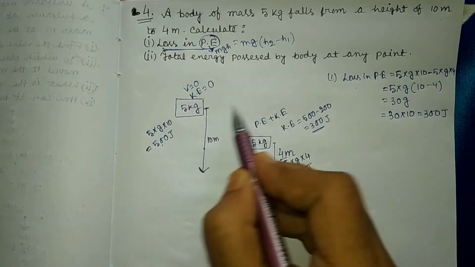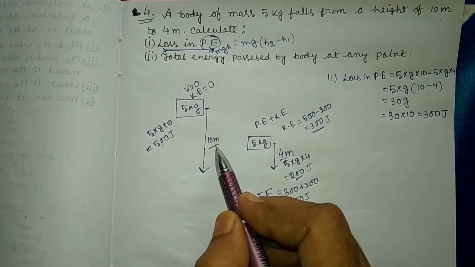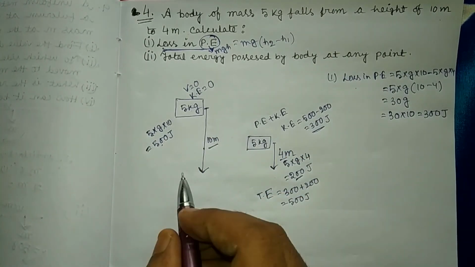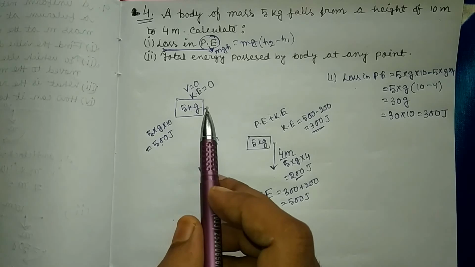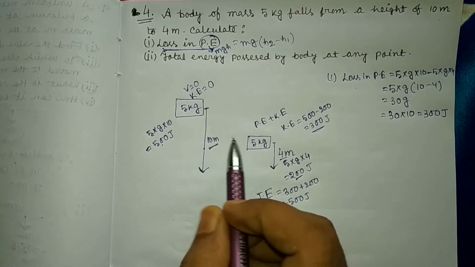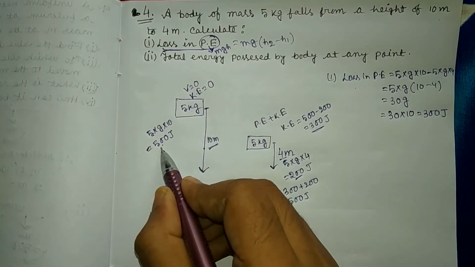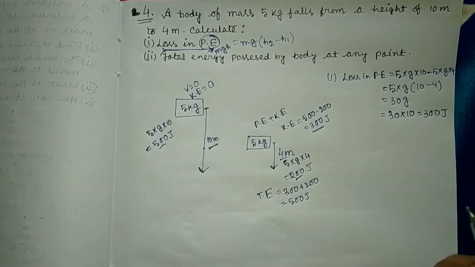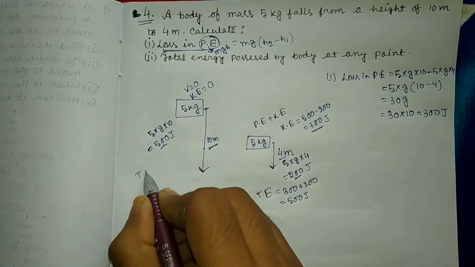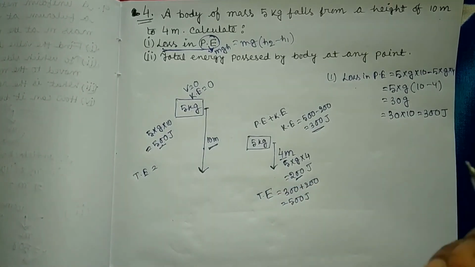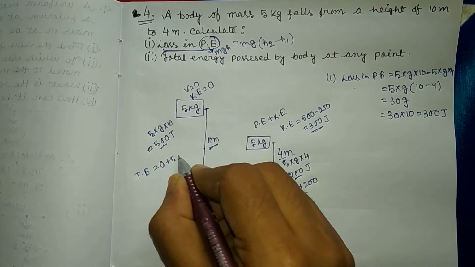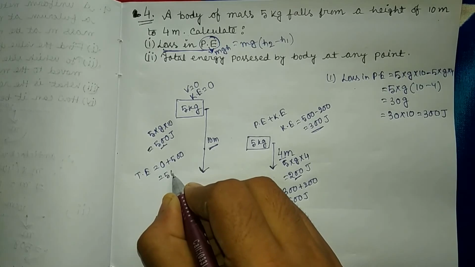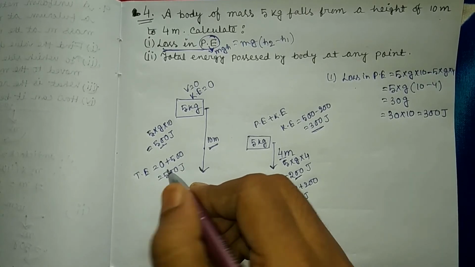And at 10 meter height, sorry, at 10 meter height there is no kinetic energy, only potential energy. So here total energy equals, kinetic energy is 0, therefore 0 plus 500 equals 500 joule.